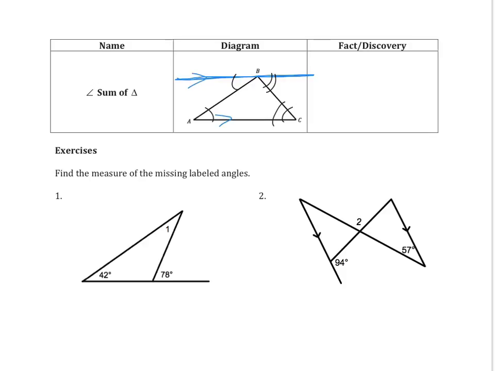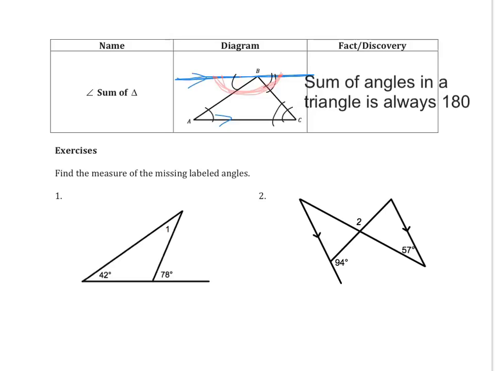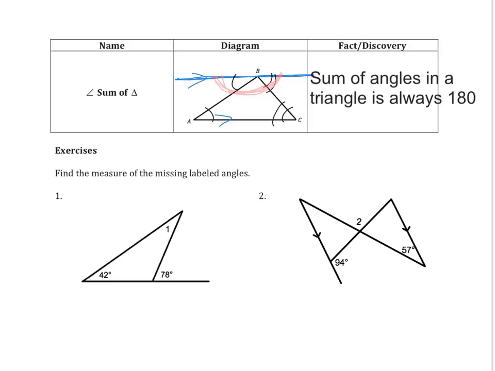Regardless, I happen to know that the three angles up on the top near the line, these three here, add up to 180. Now, if the single swoosh for the black angles and the double swoosh for the black angles are all equal, then I happen to know that the sum of the degrees in a triangle is always 180. So what I can write here is the sum of the angles in a triangle is always 180. Now let's take a look at the next two examples.